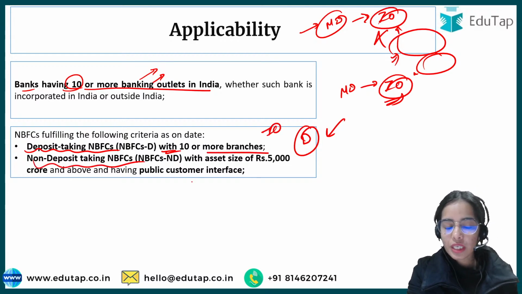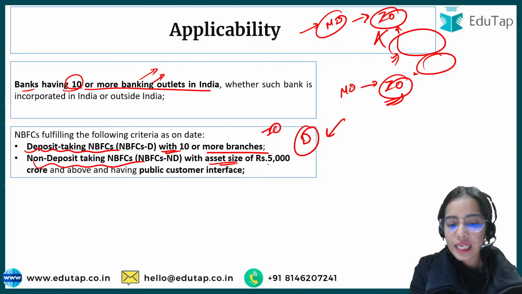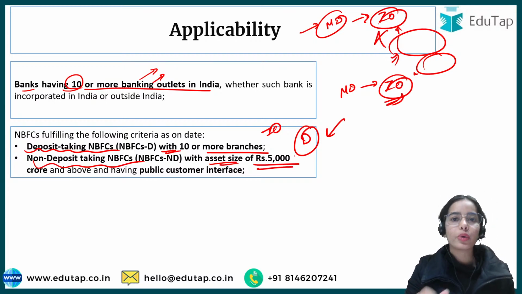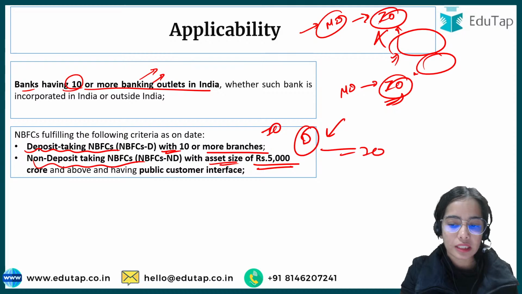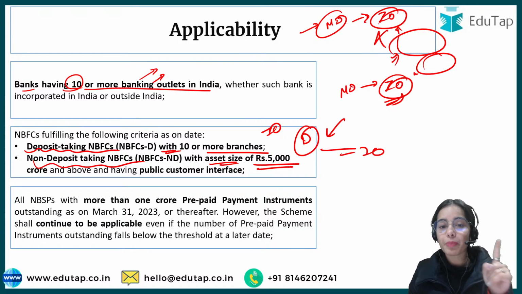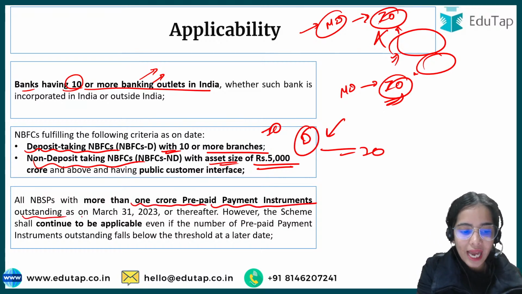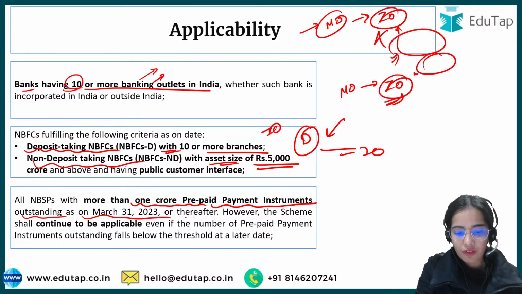Non-deposit taking NBFCs, that are not taking deposits from the public but have a public customer interface and an asset size of rupees 5,000 crore and above, have to keep the internal ombudsman. All the non-banking system participants, like Amazon Pay, Paytm and such, with more than 1 crore prepaid payment instruments outstanding as on March 31st, 2023 or thereafter.